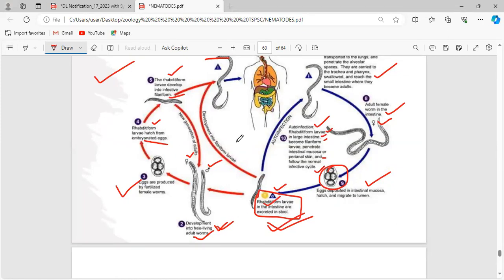See, after the rhabditiform larva, it is not only developing into the filariform larva. It is also developing into the free living adult forms. Okay, so this is also happening here. Let me explain you once again.